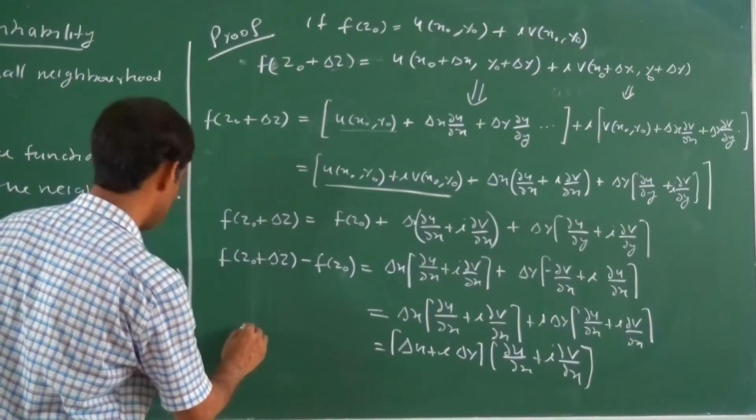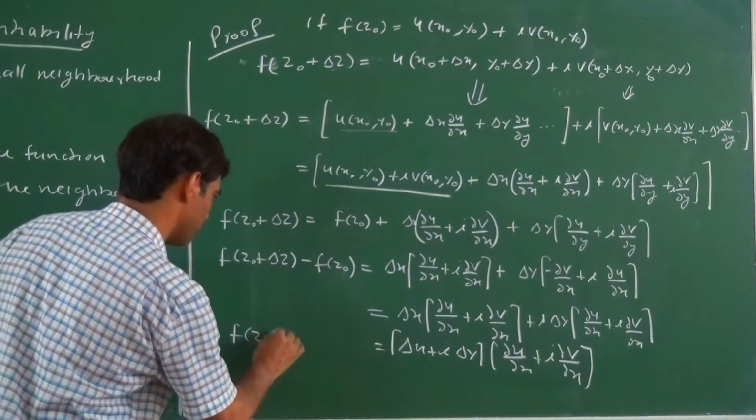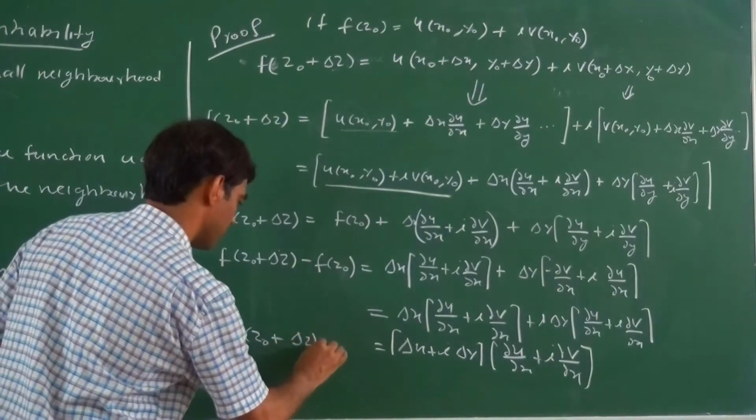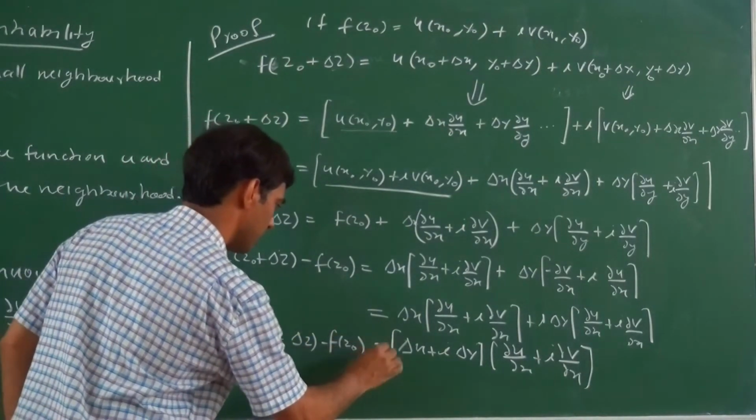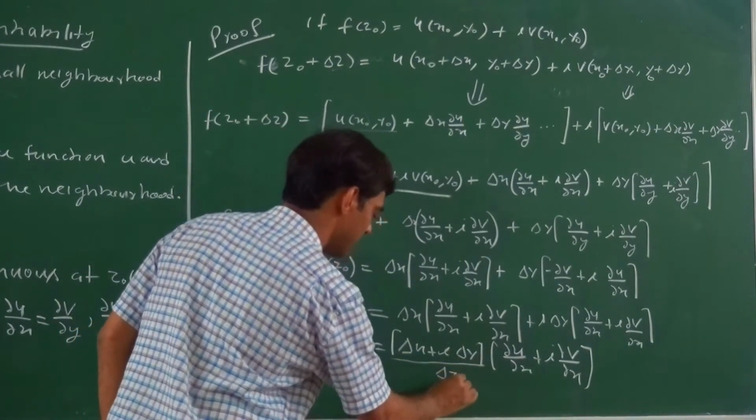So here f(z0 + Δz) minus f(z0) equals, this can be replaced by Δz.